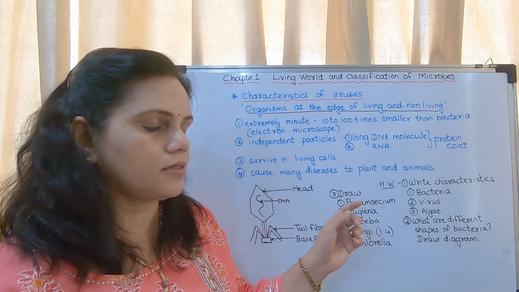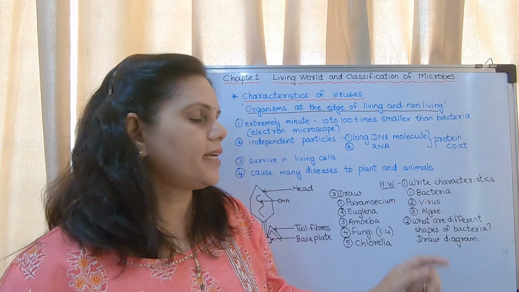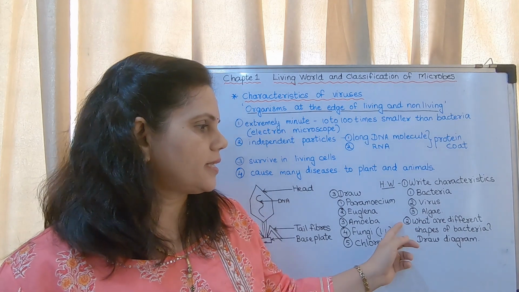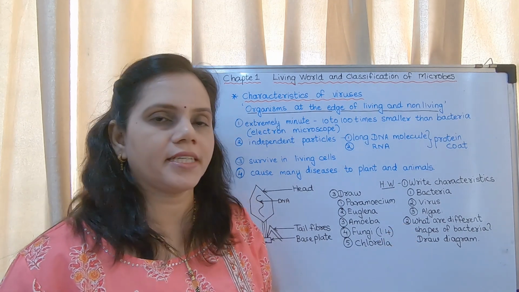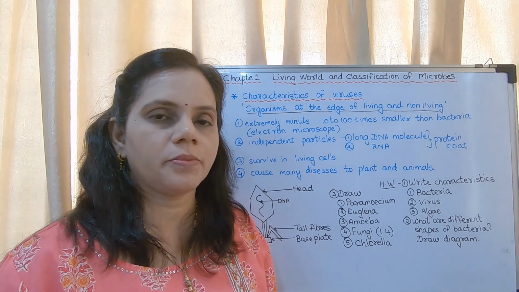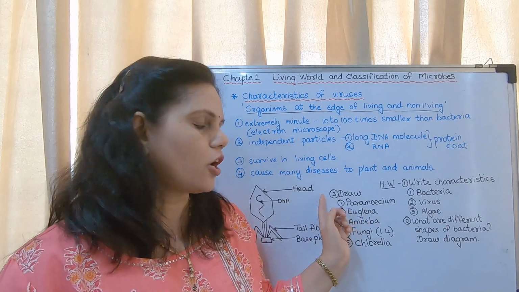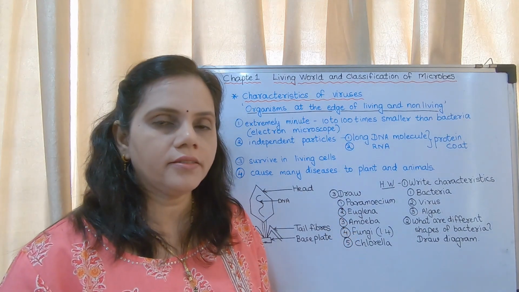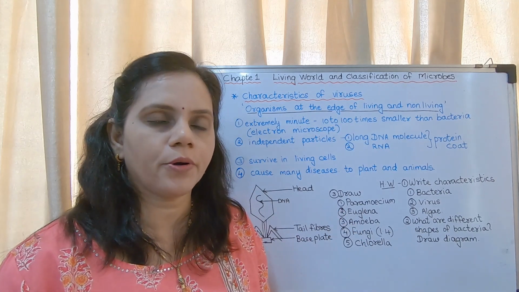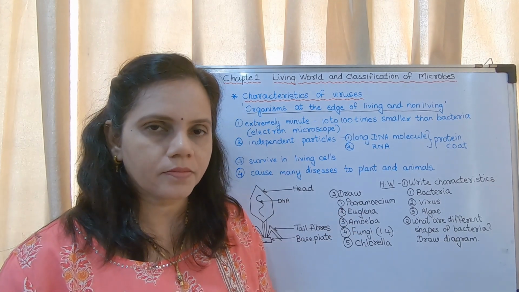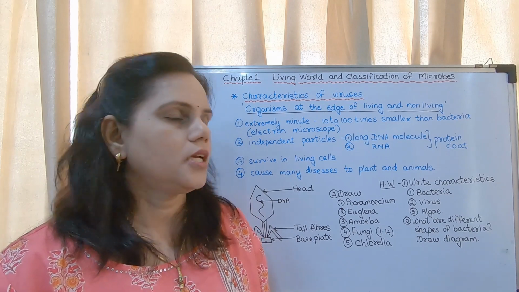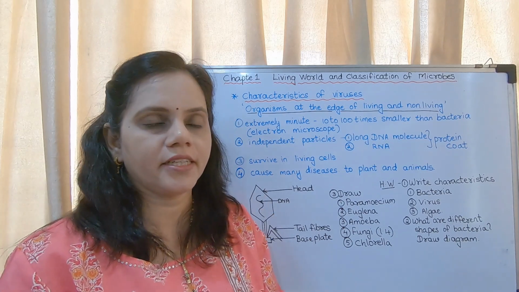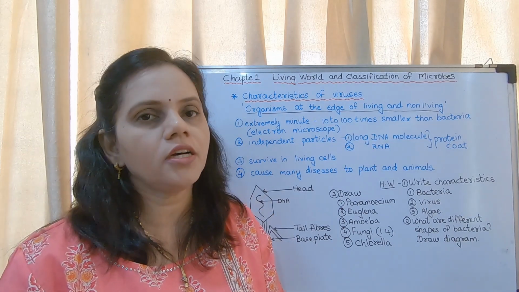Now the homework. Write characteristics of bacteria, virus, algae. Second, what are the different shapes of bacteria? You have to draw the diagram. Draw Paramecium, Euglena, amoeba, fungi, chlorella. For fungi, you may draw diagram 1.4 on page number 2. It is a very important diagram. All this you have to do as homework, and this diagram of bacteriophage, you may draw it and keep in your notebook.